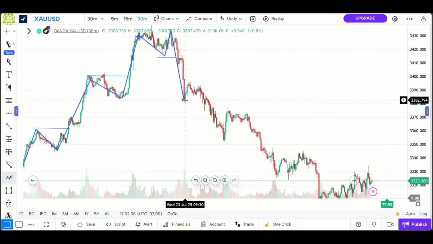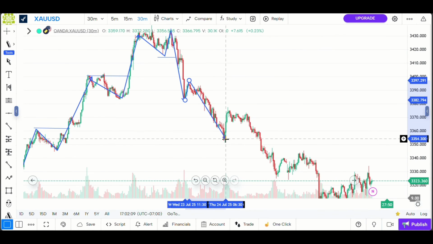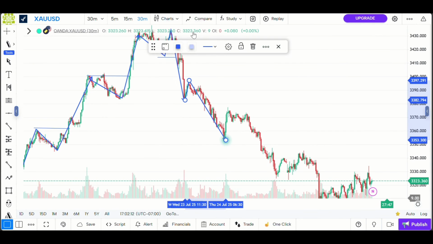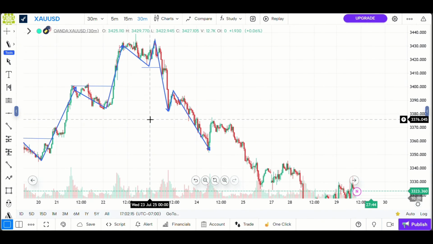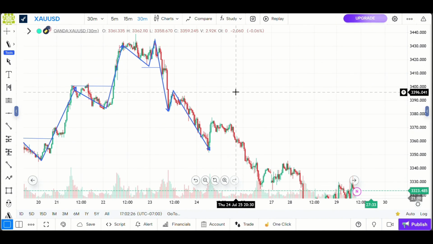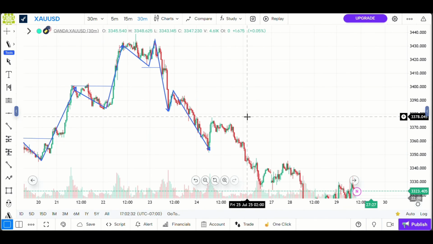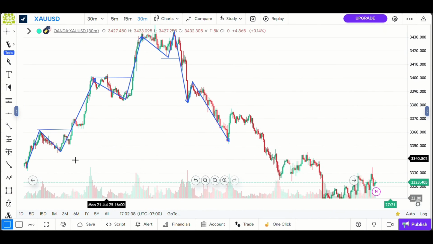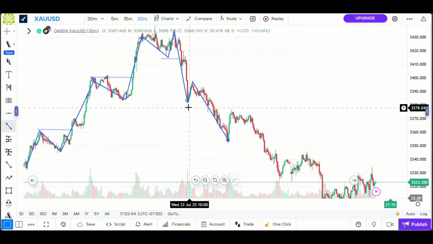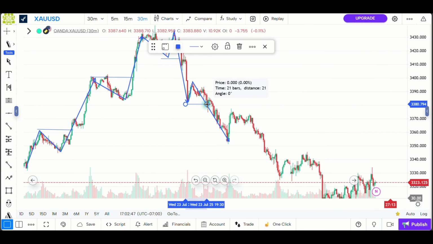So we clearly see again, the market retraced and then broke this low again in a downtrend. So once the market is breaking lows in a downtrend, it's called a break of structure. And once the market started breaking highs in a downtrend, listen to me, like this high right here, when the market breaks it in a downtrend, it is called a change of character. But once the market breaks low in a downtrend, it's called a break of structure. And then the opposite is true in an uptrend. Okay, so you can clearly see the market retraced, broke this low. So this place will be an example of a break of structure.